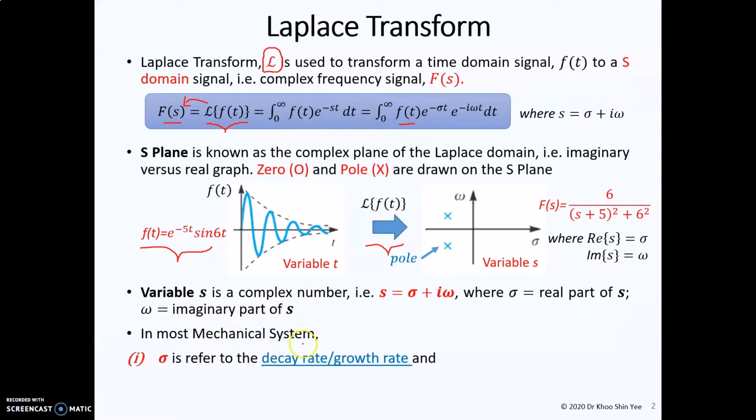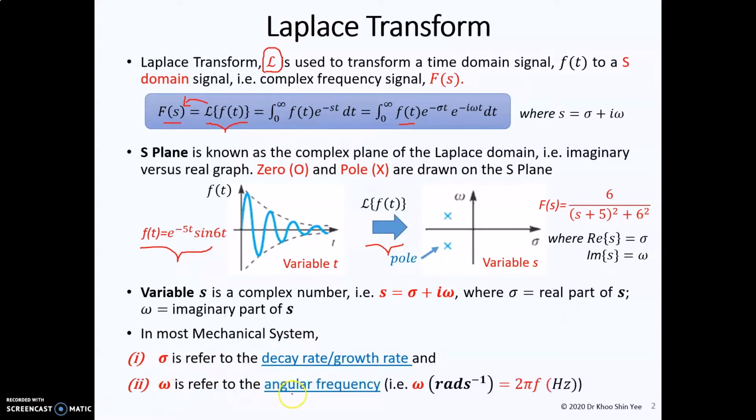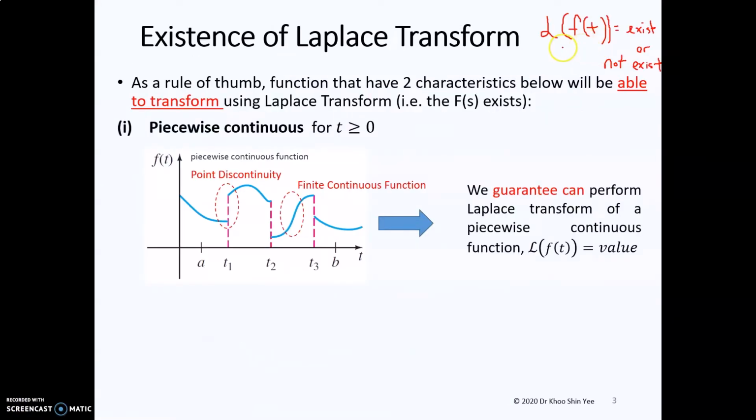In most mechanical systems, sigma refers to the decay rate or growth rate. Omega refers to the angular frequency, where omega is in radians per second, which is equal to 2 pi f. There are some cases when you perform the Laplace transform on a certain f(t), it might exist. In some cases, it might not exist.